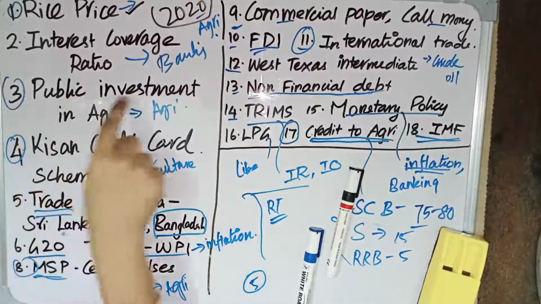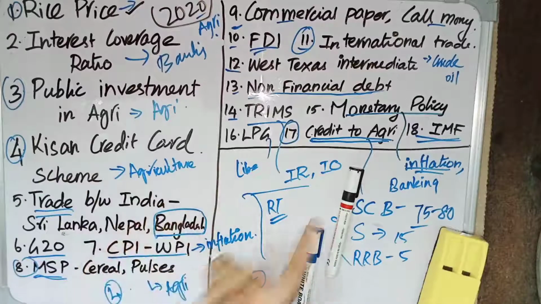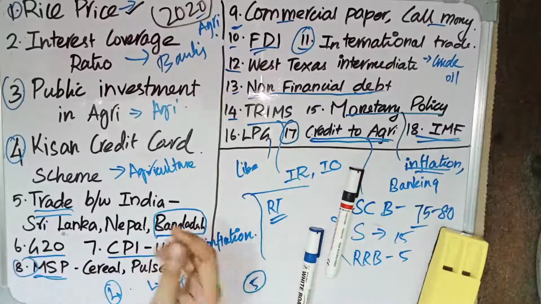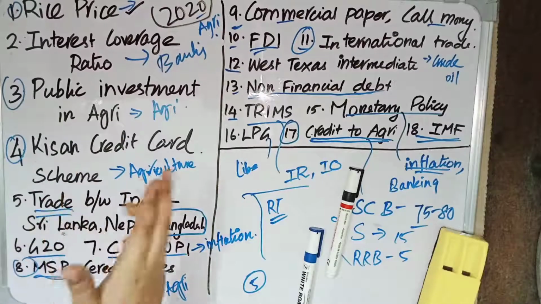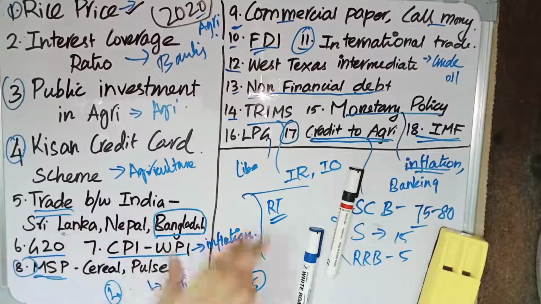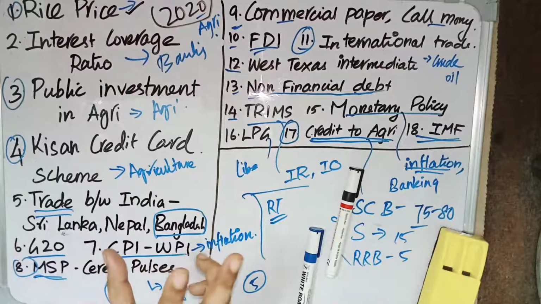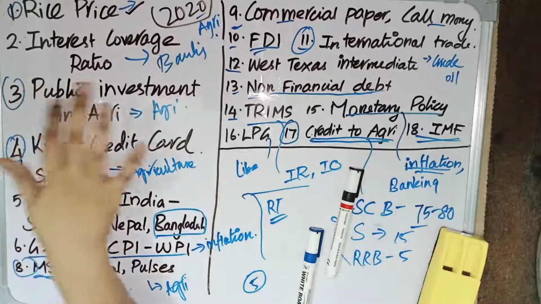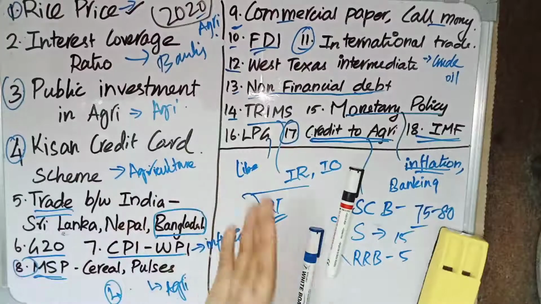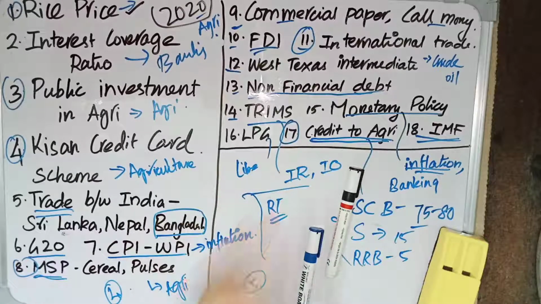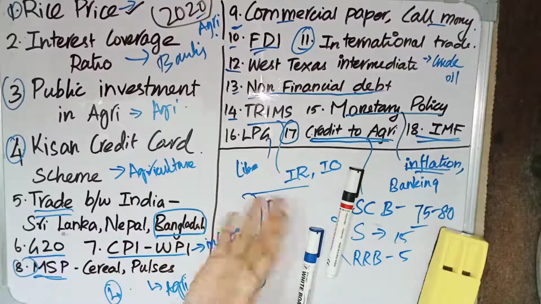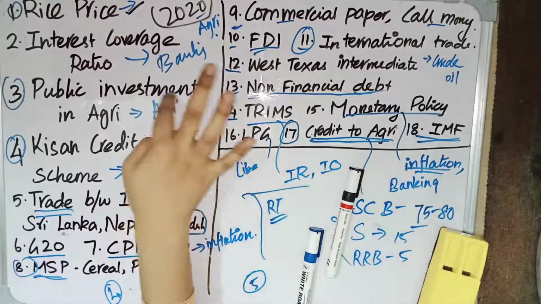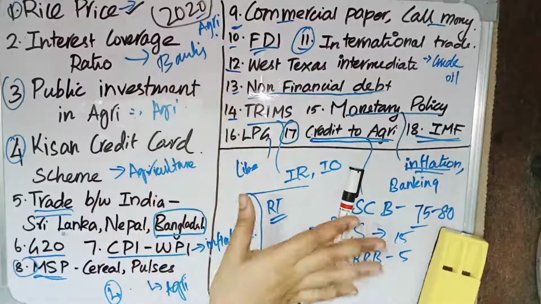Third, public investment in agriculture. Which of the following are considered as public investment in agriculture? This was asked. There are other things like funds, angel funds, debentures, bonds. These things are in the news actually. So see the different types of investments and the different types of funds which are in the news. See those steps which can be asked. Relating to agriculture, give more focus.